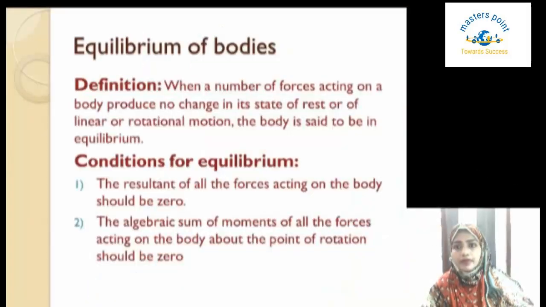Let me switch to the conditions. You can see here the resultant of all the forces acting on the body should be zero. That is the first condition.